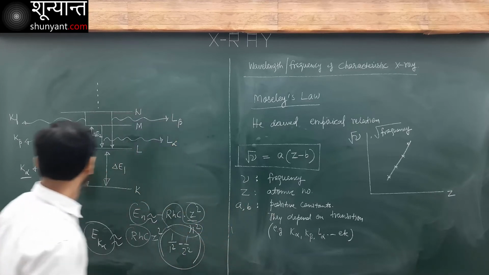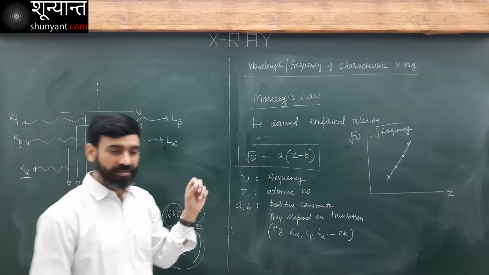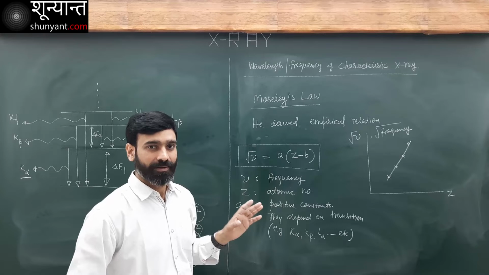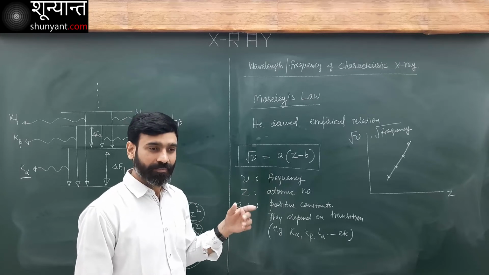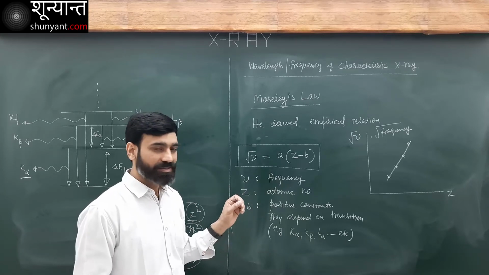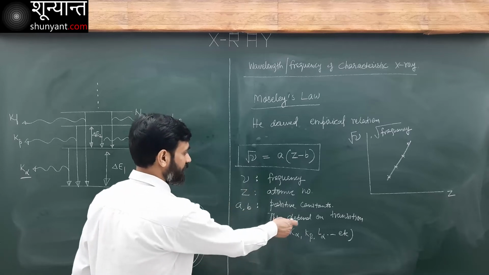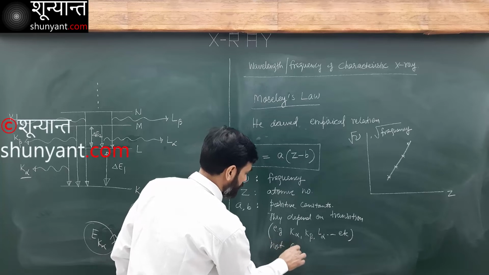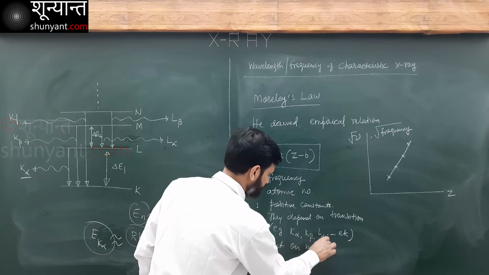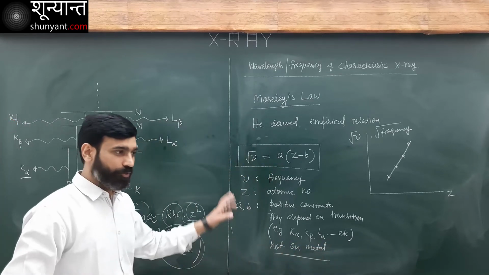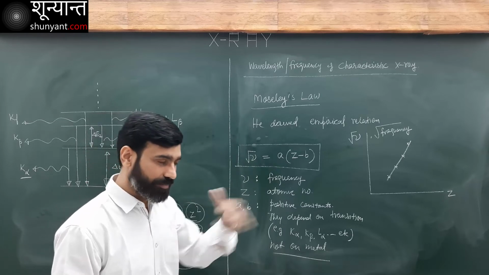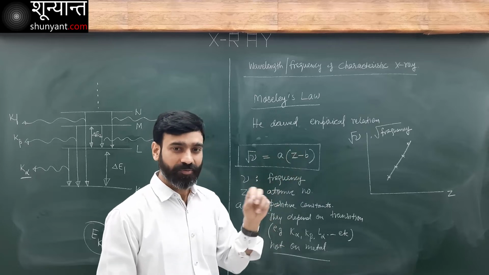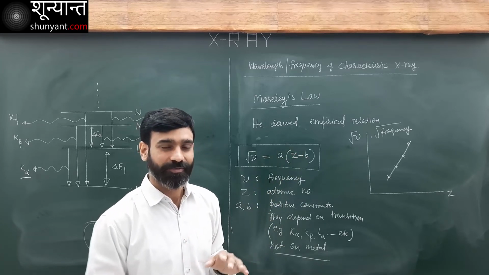So for K alpha, I am going to have a certain value for A and a certain value for B. Similarly for K beta, for K gamma. It does not depend on metal. They depend on transition, not on metal. Note this down. K alpha for every metal is going to have the same value of A and B. Now what will be the value? We are going to derive it actually.